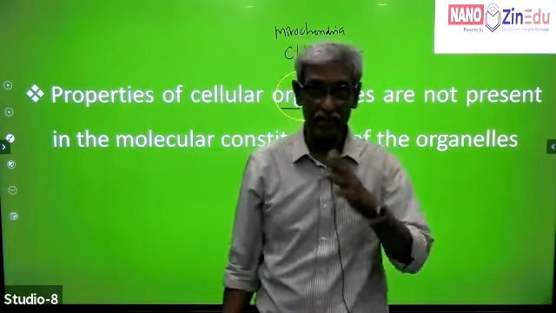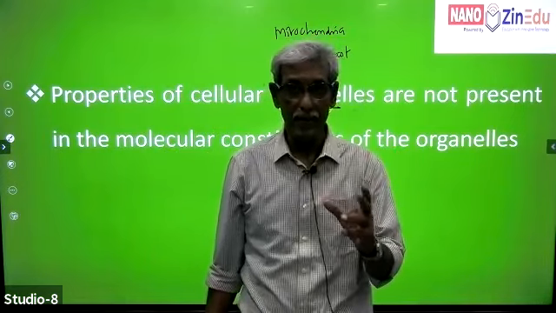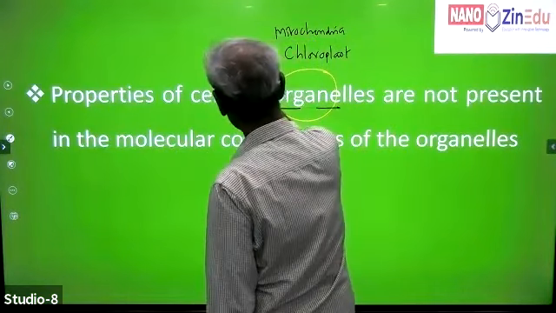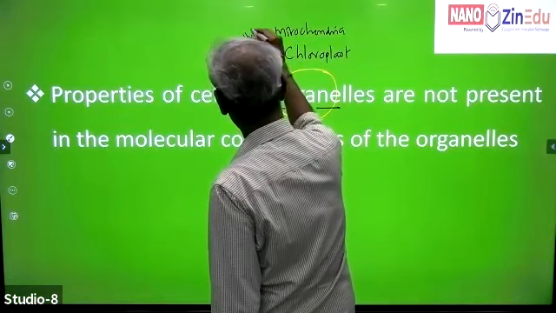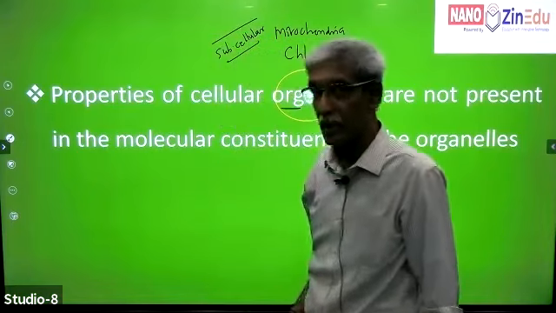When you take the cell as a basic unit of life, you know the dimensions of a cell. Anything which is subcellular, smaller than the cell, is called an organelle.